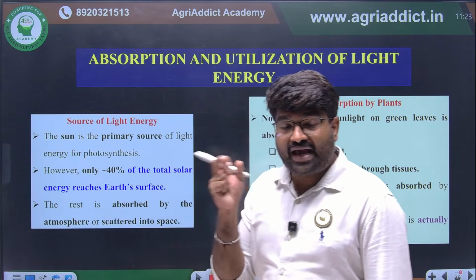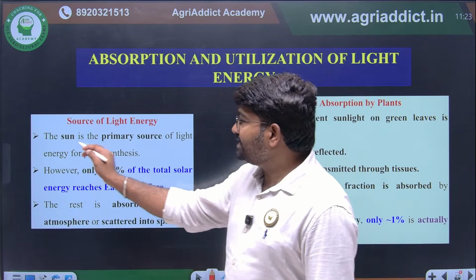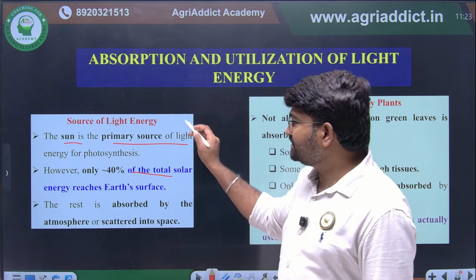Okay. Now we have to see what is the source of that light energy. If you see, sun is the primary source of the light energy. This is a very simple question.